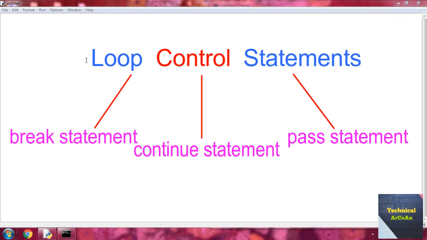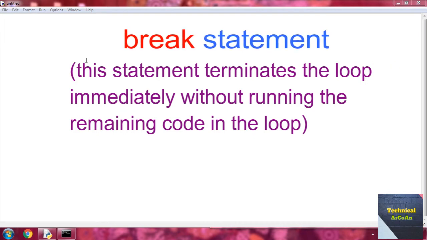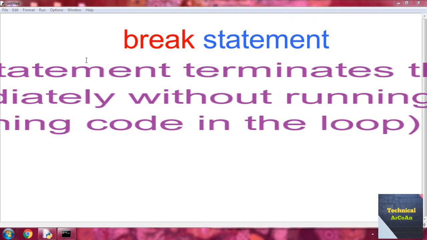We can use break, continue and pass statements in both loops, means in while loop and also for loop. So at first I will discuss the break statement. The break statement is used to terminate the loop immediately in which it is present without running any remaining code in the loop. If the break statement is present in a nested loop, then it terminates only those loops which contain the break statement. So go for an example.